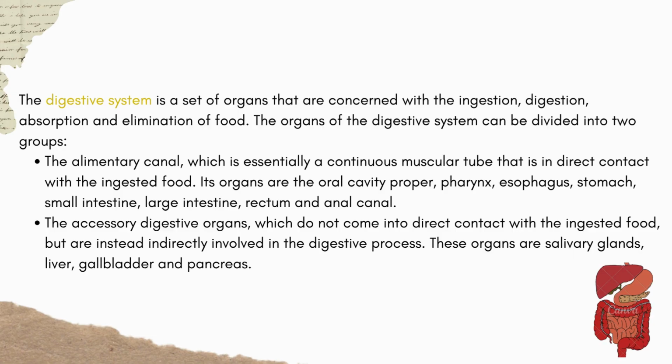The accessory digestive organs, which do not come into direct contact with the ingested food, but are instead indirectly involved in the digestive process. These organs are salivary glands, liver, gallbladder and pancreas.